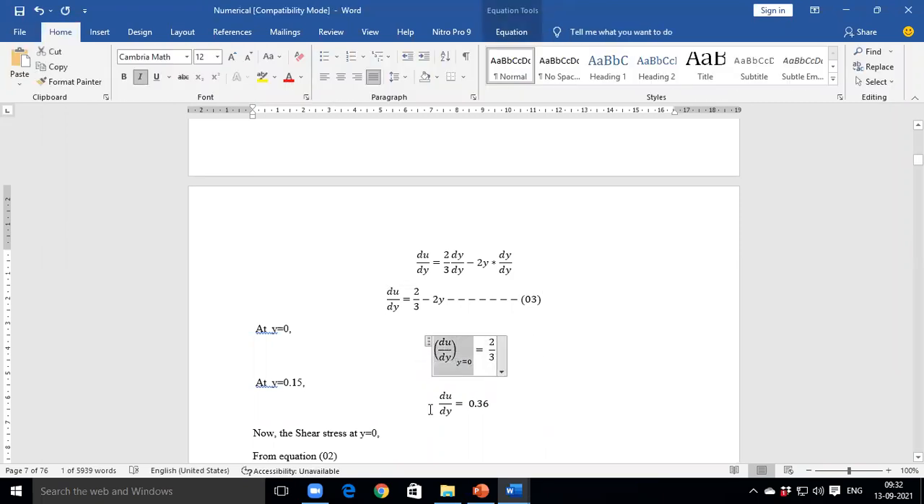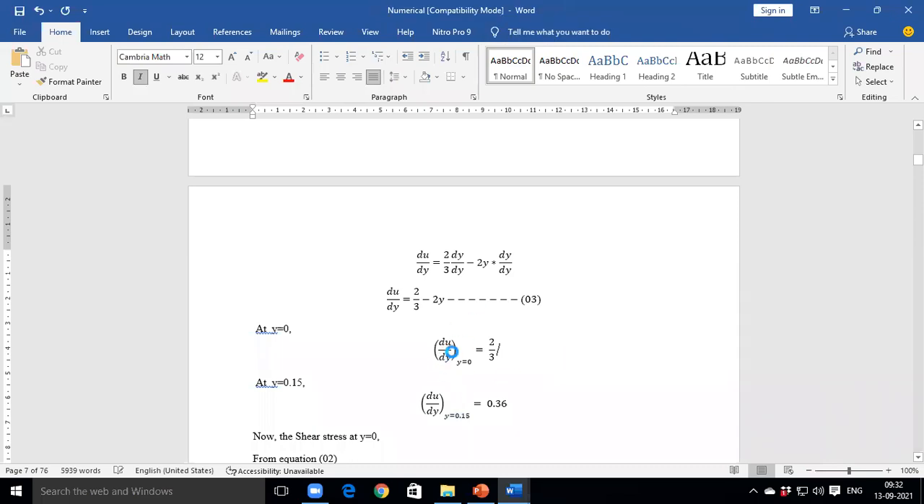Similarly, find du by dy at y is equal to 0.15. Du by dy at y is equal to 0 means we need to put y is equal to 0 in equation number 3. From which equation? Equation number 3.